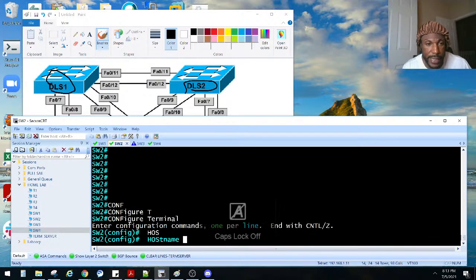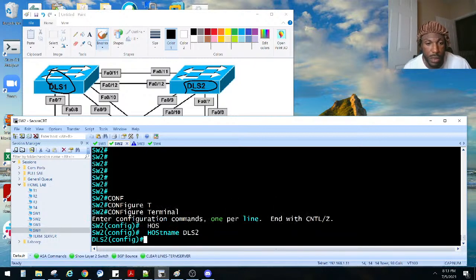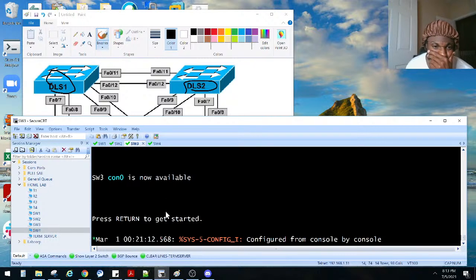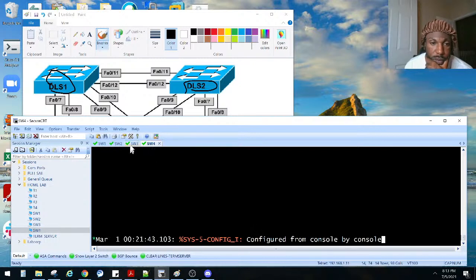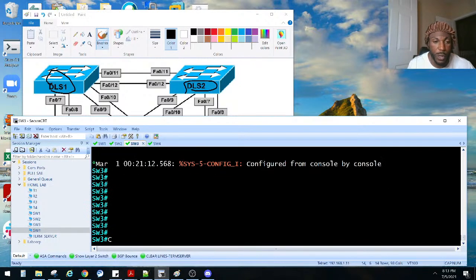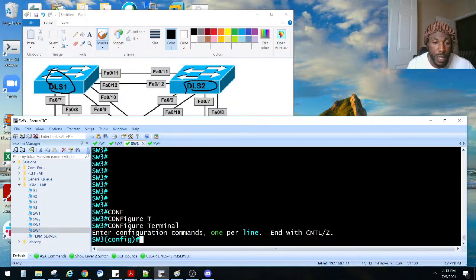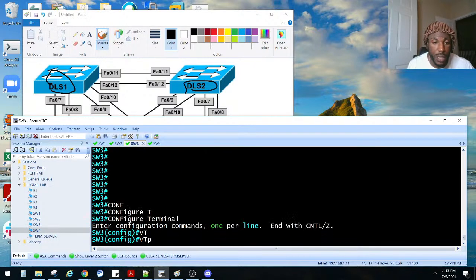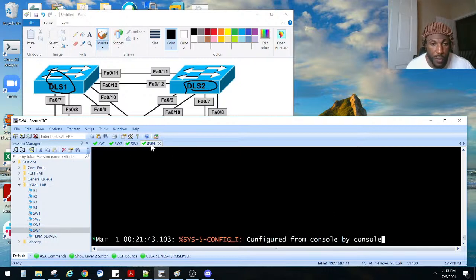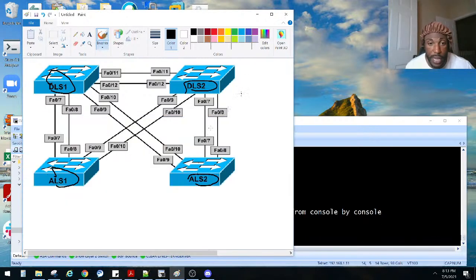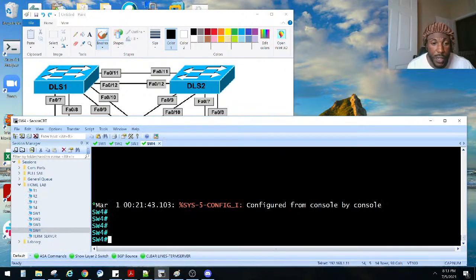His host name is DLS2. And then switch 3 is going to be ALS2, and then that's going to be ALS1, because I cabled them up differently here. So maybe your interfaces and your switches might be different, so bear with me. Host name, he is ALS2. And then this fourth guy is going to be ALS1. Let me know if y'all have any questions.